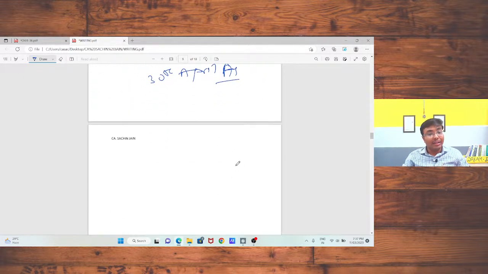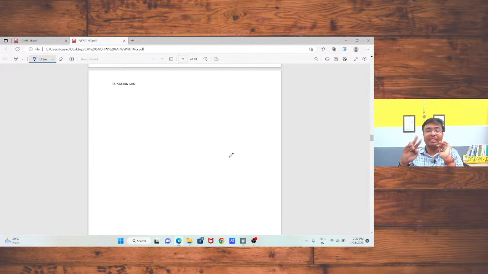Is that okay? So in case of CMP there are two returns, that is CMP 08 and GSTR 4. In case of regular return filers, you need to file your GSTR 2B, GSTR 1, and GSTR 3B. Input should always be claimed as per GSTR 2B only. If there is any difference between your input in GSTR 3B and as per your GSTR 2B, there is a huge chance that you will get a notice from the departmental authority. We had also discussed the implication if you claim input in excess of your GSTR 2B in our earlier sessions.